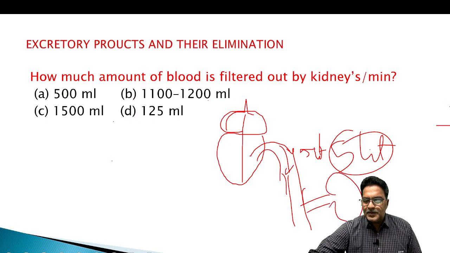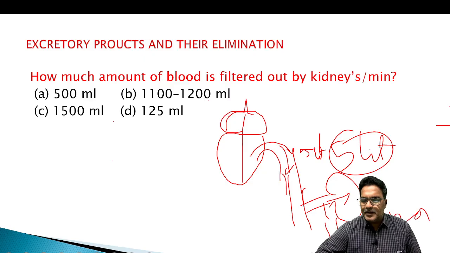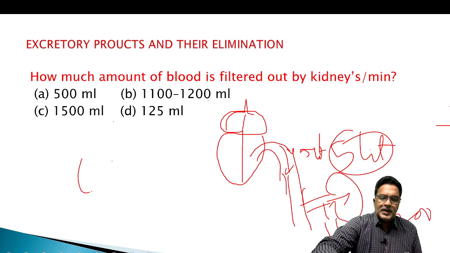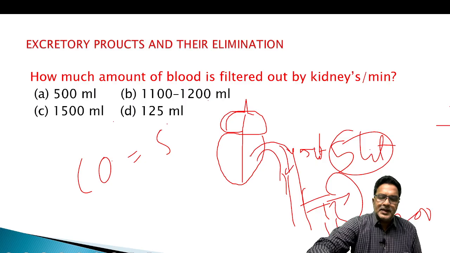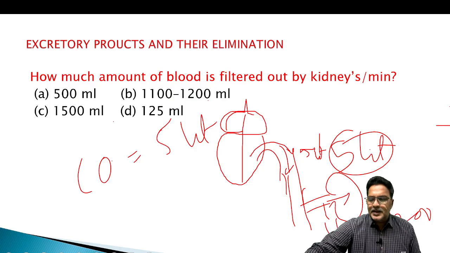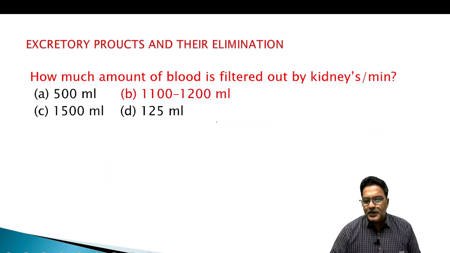So how much is going into the renal artery, into the kidney? 1100 to 1200 ml. Okay, so total cardiac output is nearly 5 liter. In that, entering into the kidney is 1100 to 1200, we have to say.